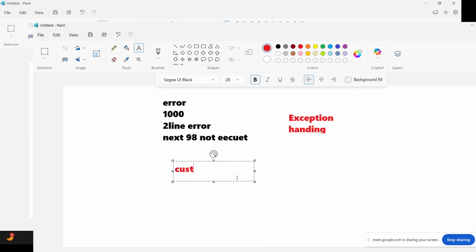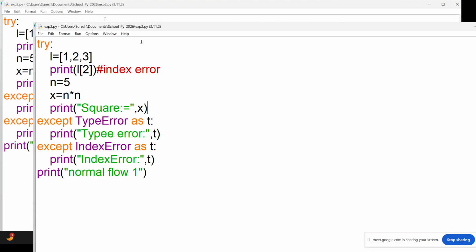Custom means we can define our own error at particular conditions. There are many built-in errors, like type error, index error, zero division error. In a similar manner, we can define our own exception also. So that's the one point pending in exceptions.